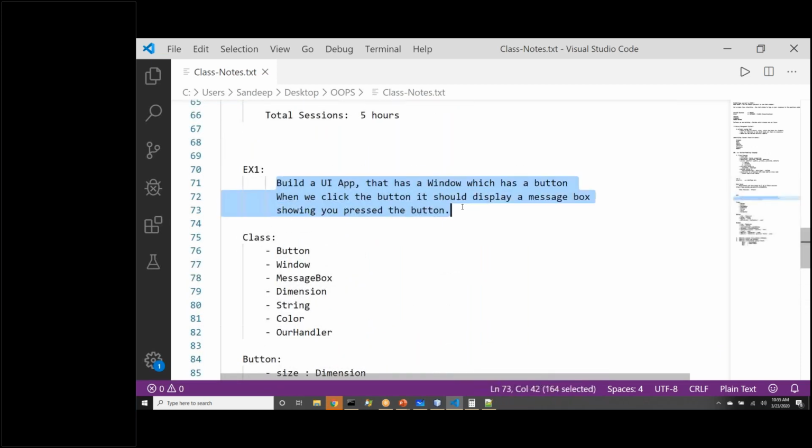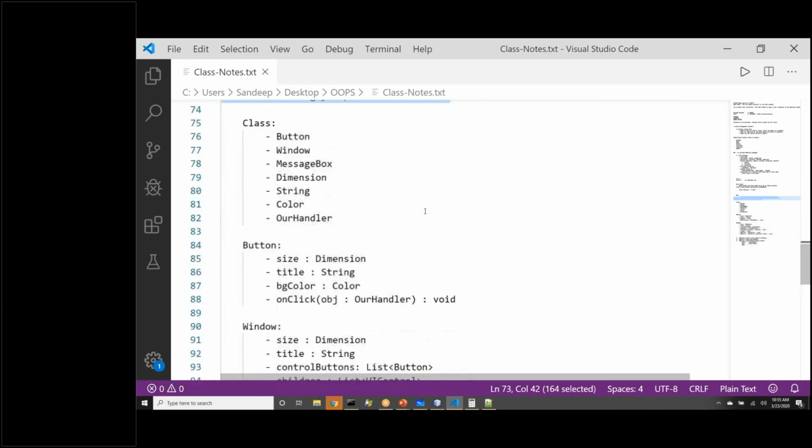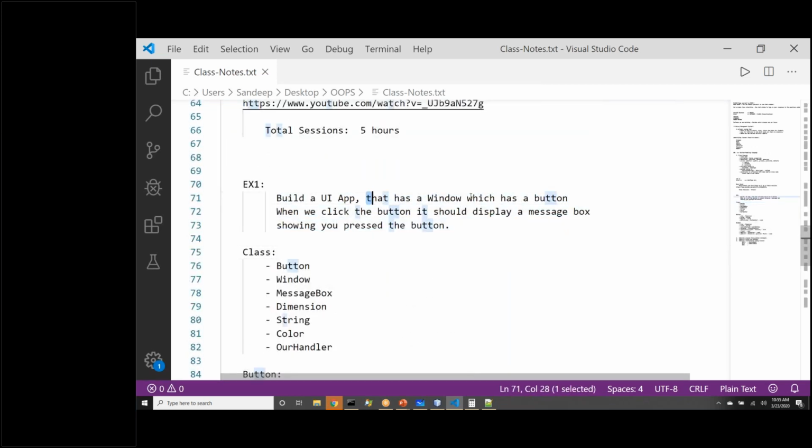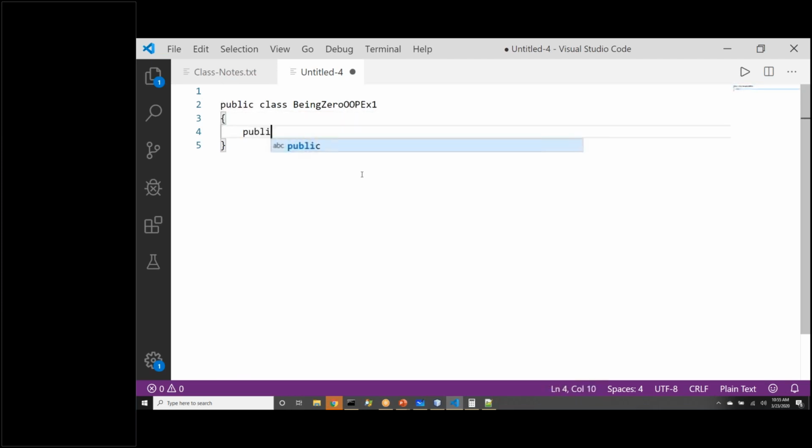Right. So let's go back here. Problem statement. We have done a lot of theoretical discussion. Let's do it with one practical now. So we are saying we need to have a window class which has a button. When we click the button, it should display the message box. In Java, every Java program needs to start with a class. So it will be public class. I'm going to call it exercise 1 for object-oriented programming.